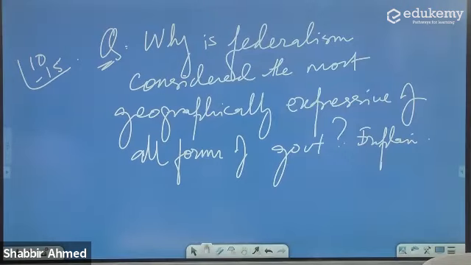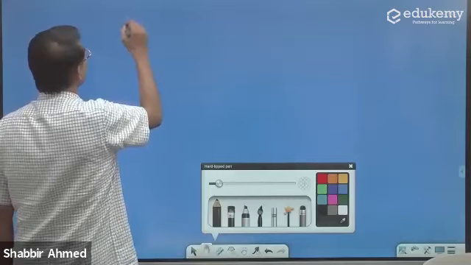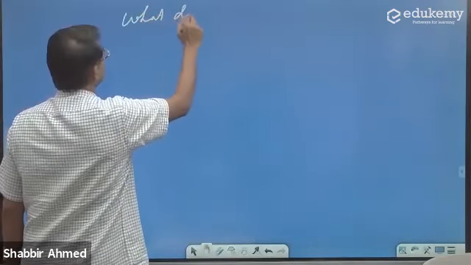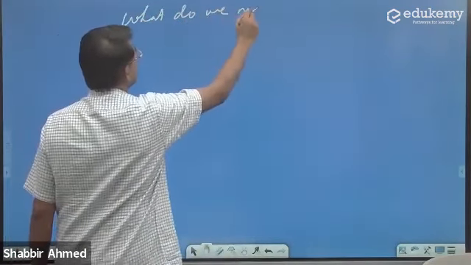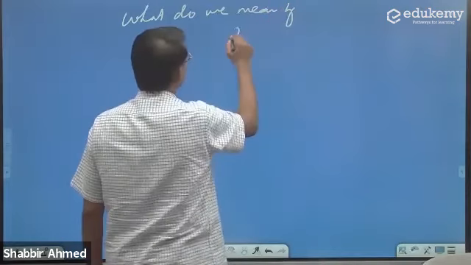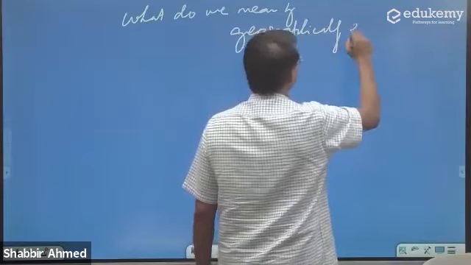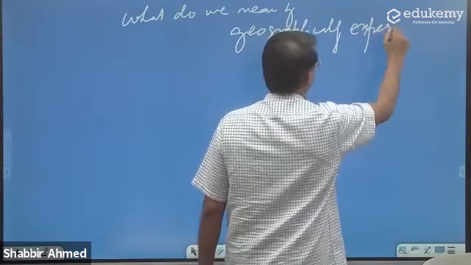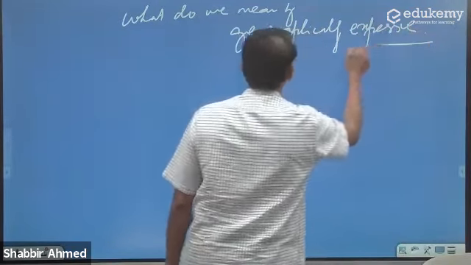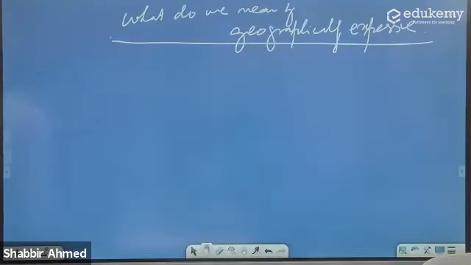Say if I list down, what do we mean by geographically expressive? When will we say that something is geographically expressive?